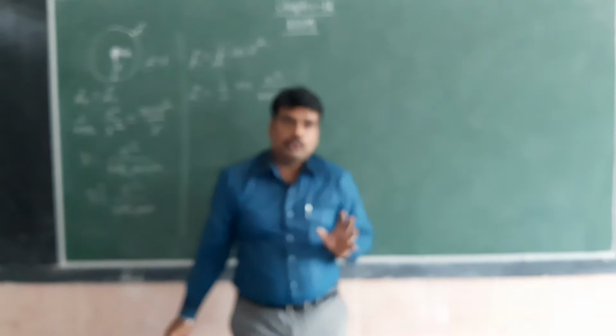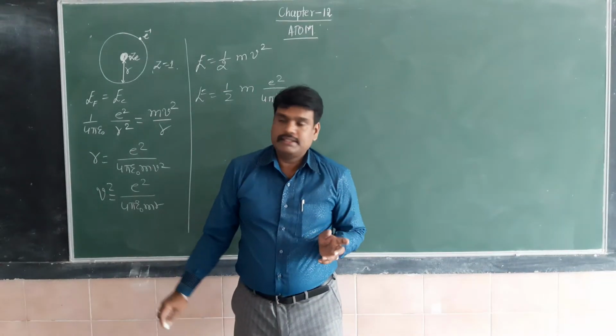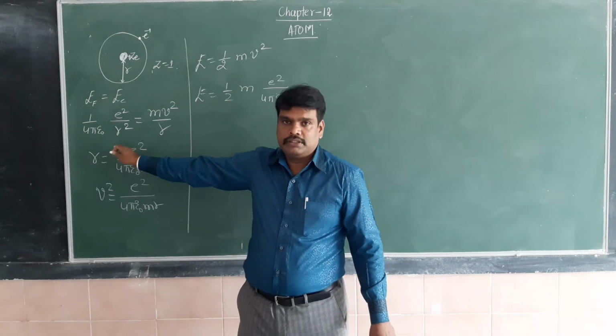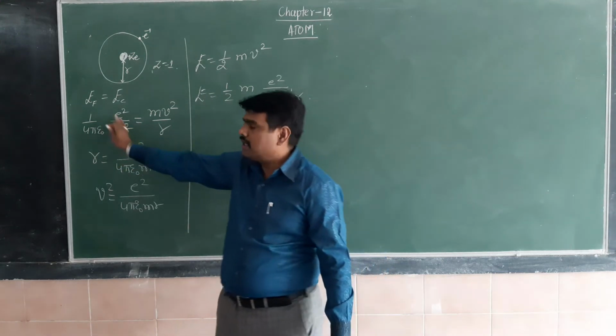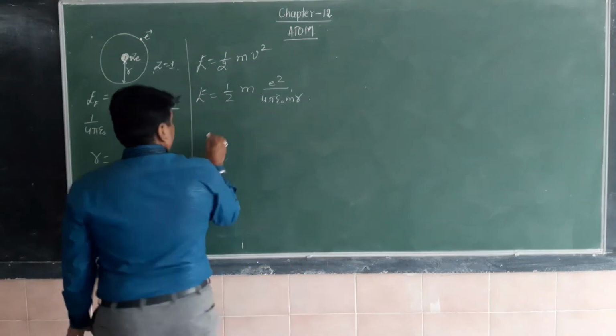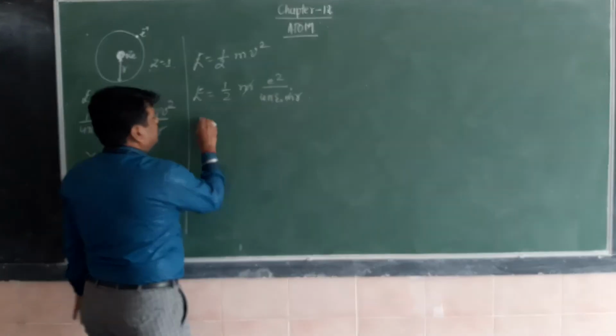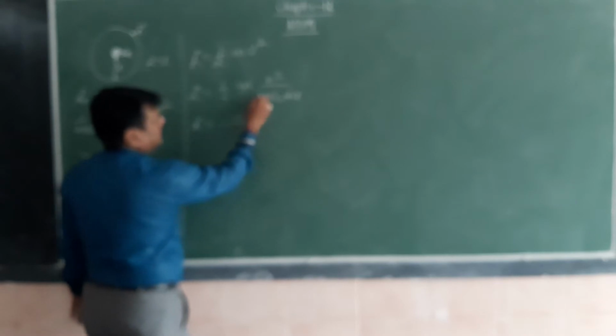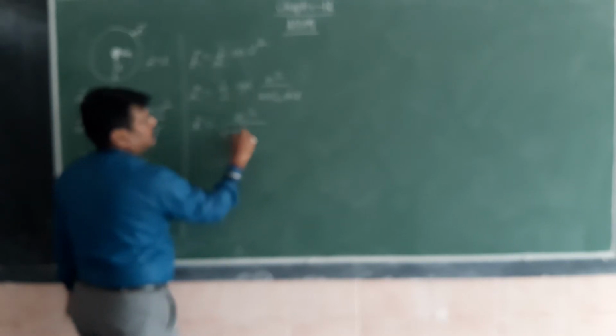You know what epsilon naught is and what 1 divided by 4 pi epsilon naught is. No need to explain here because you are already familiar with these things. In the first topic itself, you studied about electrostatic attractive or repulsive force, Coulomb's inverse square law, and I am using Coulomb's inverse square law here. So m gets cancelled. The formula for energy is E is equal to e square divided by 4 2s are 8, pi epsilon naught r. This is the energy formula.